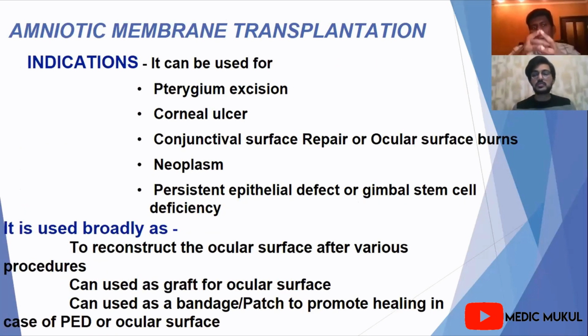What are the indications of amniotic membrane transplantation? We can use it for pterygium excision, corneal ulcers, ocular surface burns, neoplasm, and persistent epithelial defect or limbal stem cell deficiency. So we can broadly use it to reconstruct the ocular surface after various procedures, and we can use it as a graft, or as a bandage or patch form.